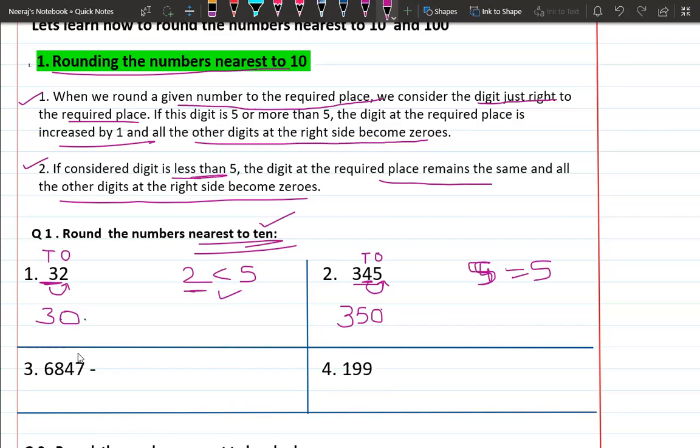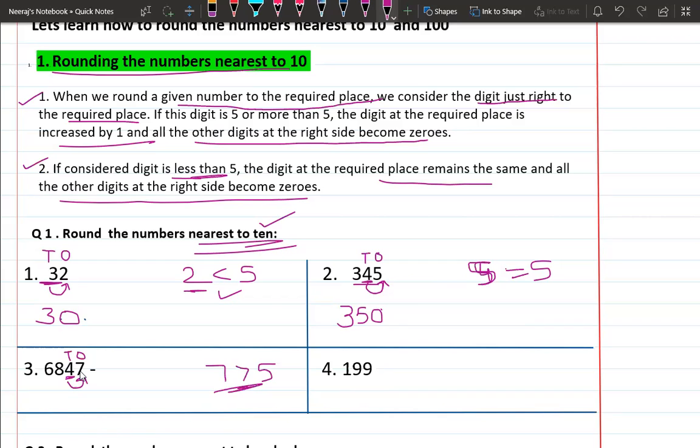In the third part, firstly we have to see the tens place digit. The number is 6847. Underline the tens place digit, that is 4, and we have to see the number next to the tens place, on the right side. The number is 7. 7 is stronger than 5. If the number is 5 or more than 5, and you know that 7 is more than 5, then the 7 is pushing 4. 7 is pushing 4. So the 4 will become 5.